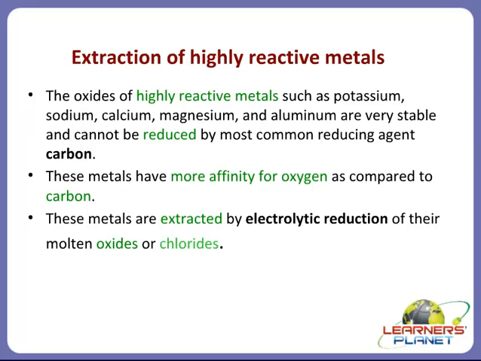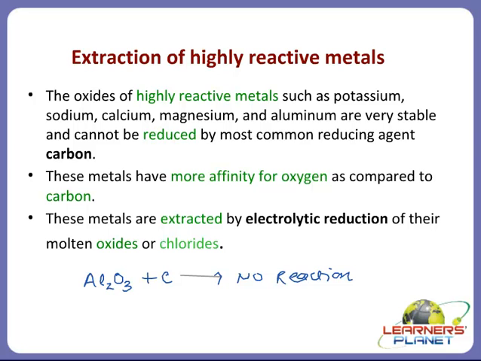So if we heat aluminium oxide, Al2O3, with carbon, which is called smelting, what happens, children? Here, no reaction takes place, or even if the reaction takes place, a very small amount of aluminium will be obtained.